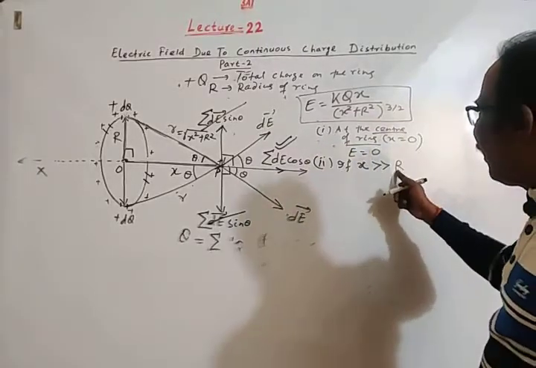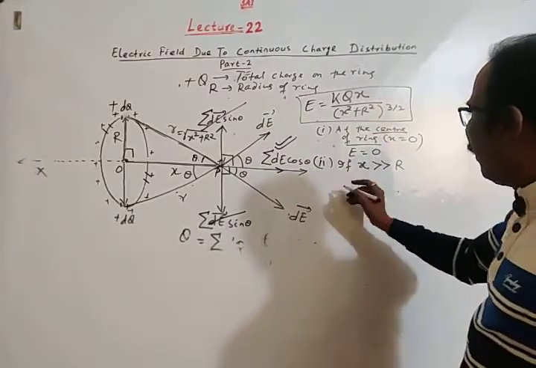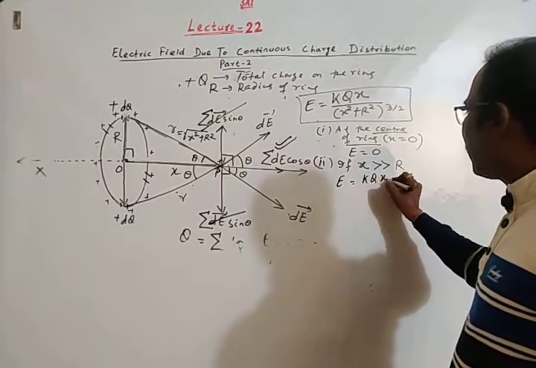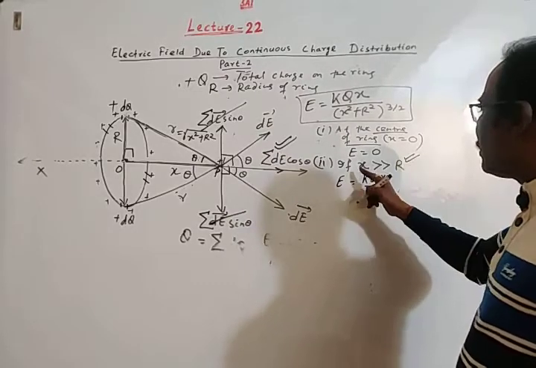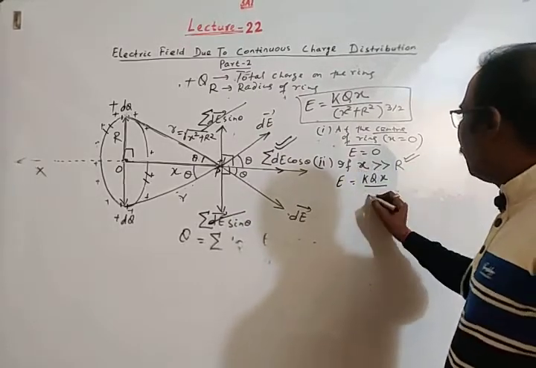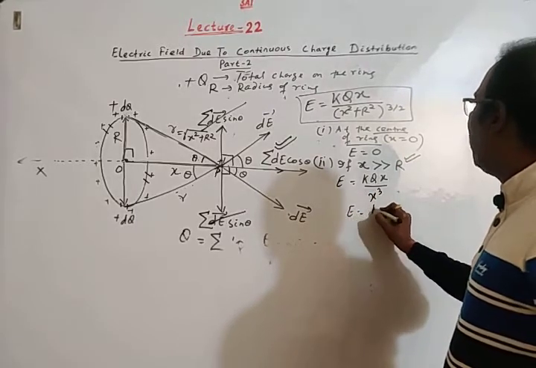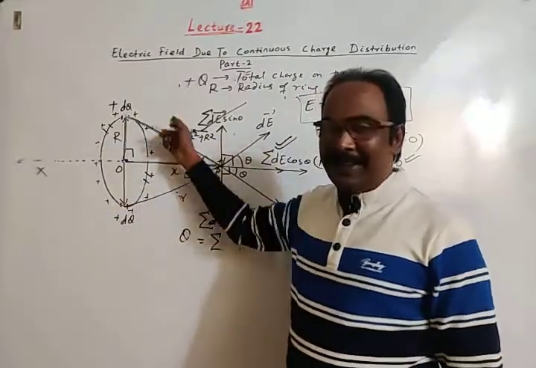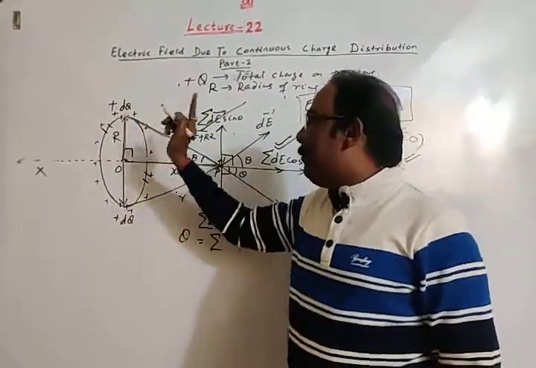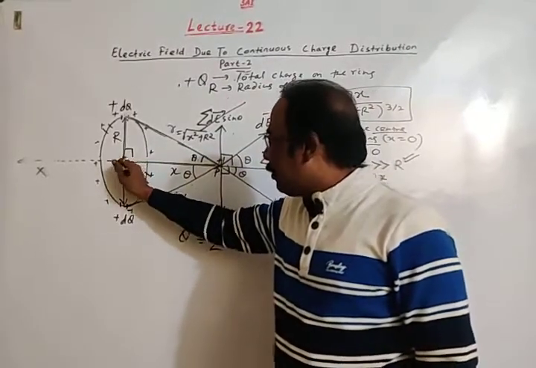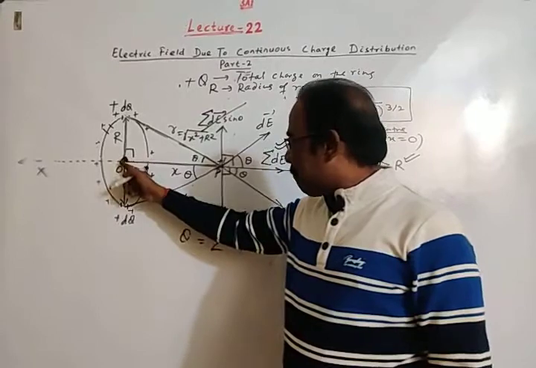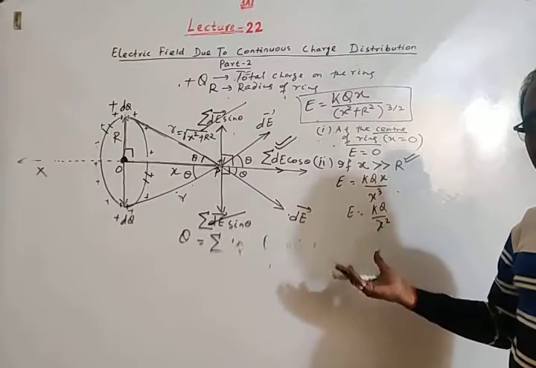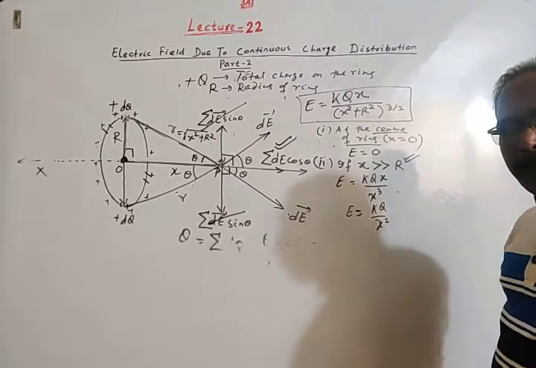Then the net electric field will be KQX, here R is neglected since X is much greater than R, so this will be X cube, then electric field is KQ by X square. Means the whole charge distributed on the surface of the ring will appear as a point charge Q. So distance from this point charge to point P is X, then electric field is KQ by X square, as in case of a point charge.